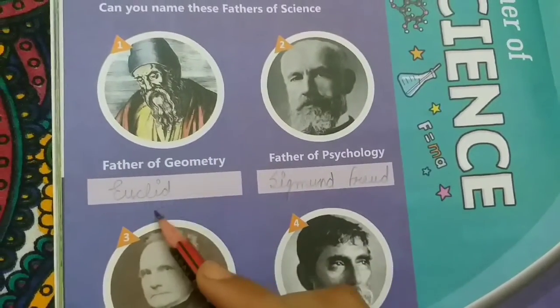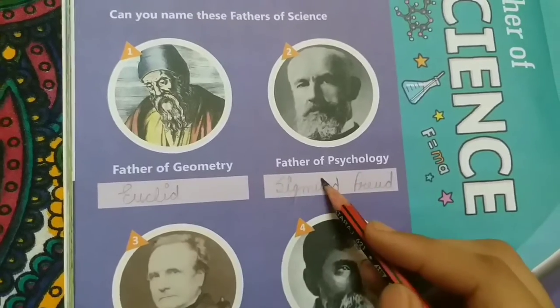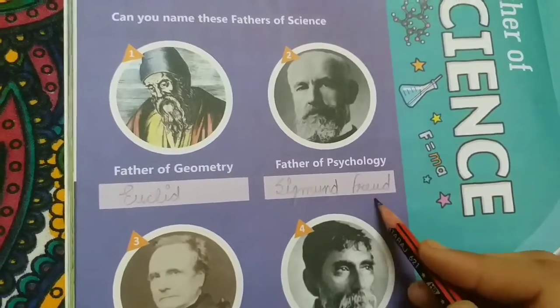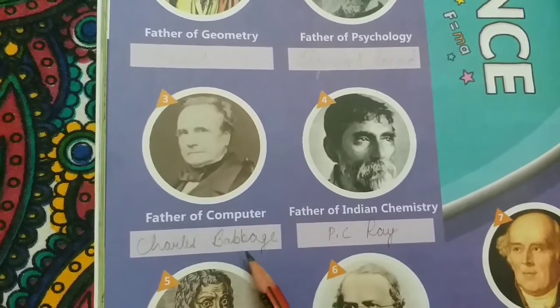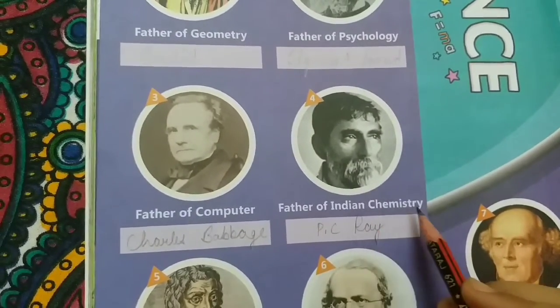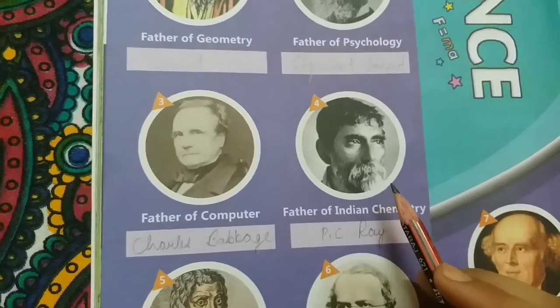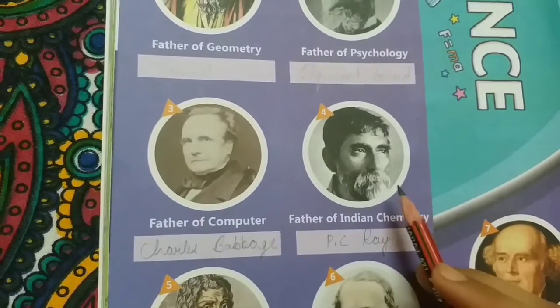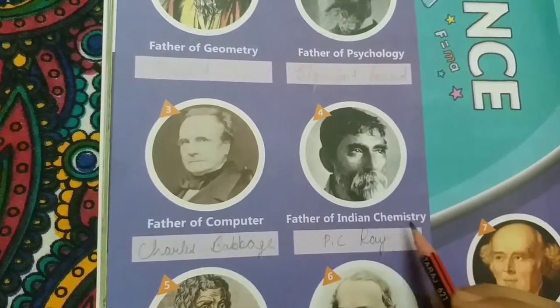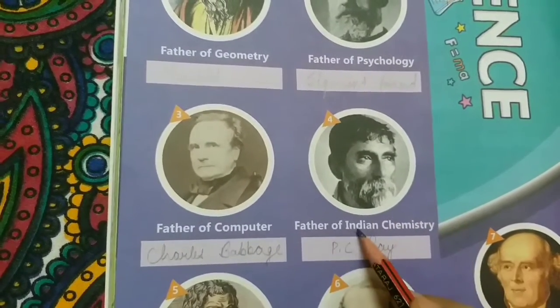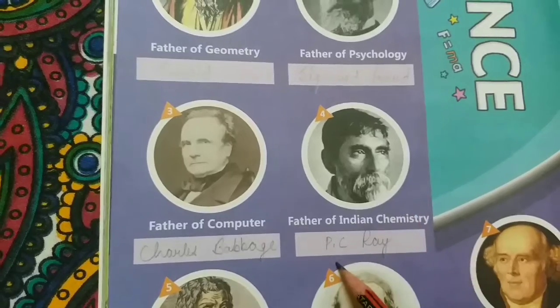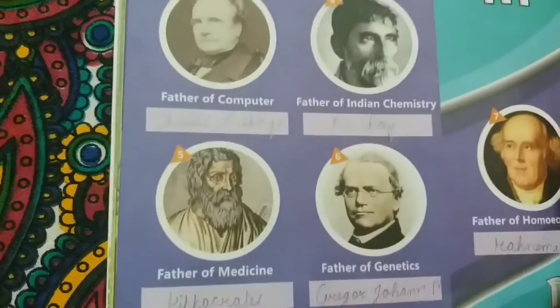Father of geometry is Euclid. Father of psychology is Sigmund Freud. Father of computer, you all know, Charles Babbage. Father of Indian chemistry. This person gave an important and significant contribution in Indian chemistry, so that's why he is honored as father of Indian chemistry, and the name of the person is P.C. Ray.